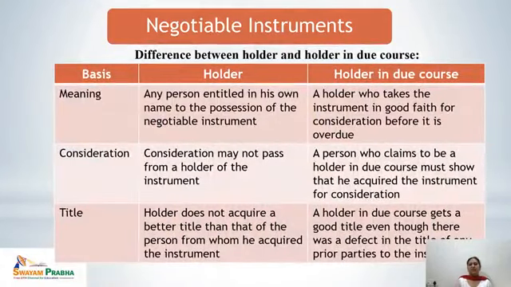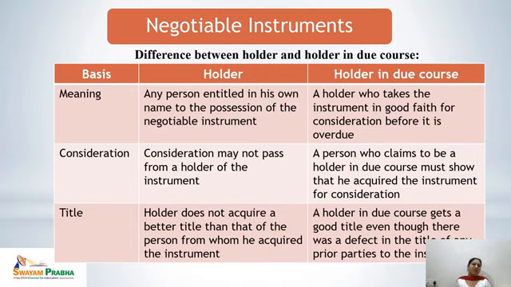Now let's discuss the difference between the holder and holder in due course. We have discussed these two terms by now. The first difference is on the basis of meaning. Any person entitled in his own name to the possession of the negotiable instrument is known as the holder. And any holder who takes the instrument in good faith for consideration before its maturity is known as holder in due course.